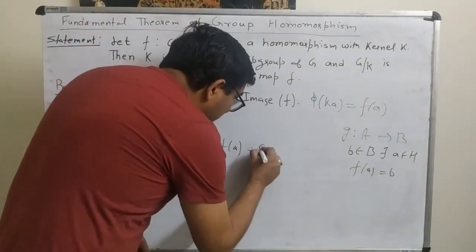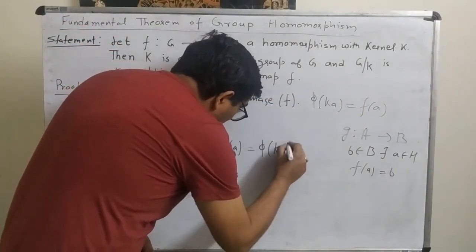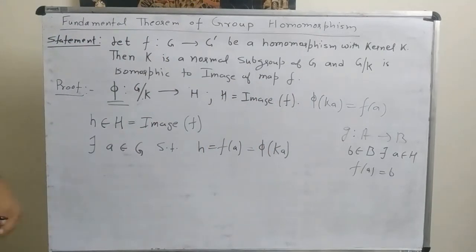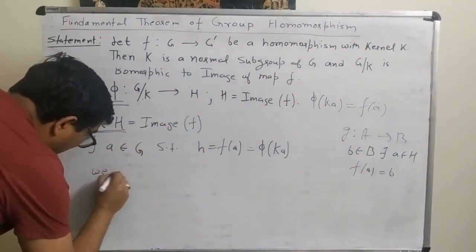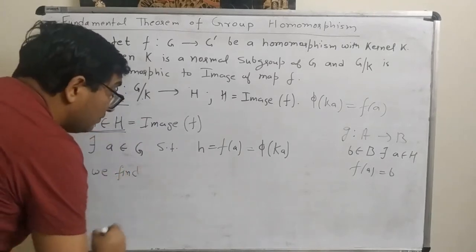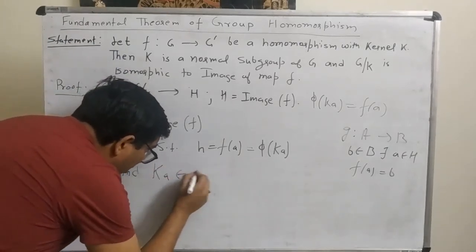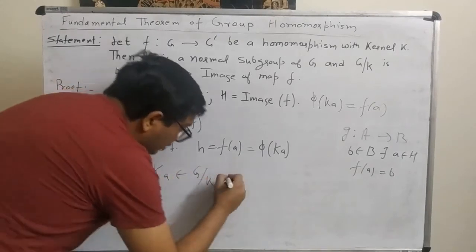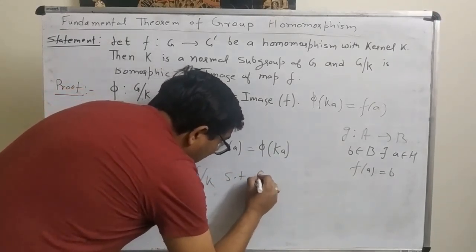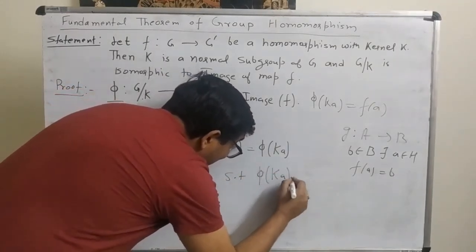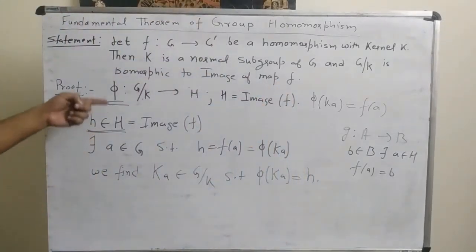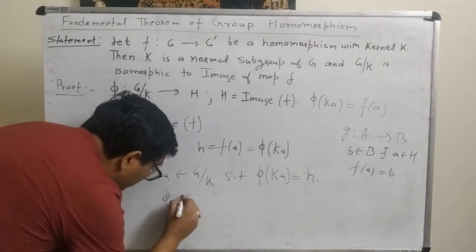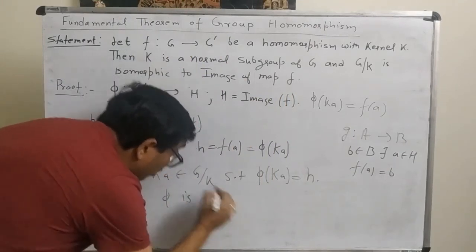This is phi of Ka. So this implies for this h belongs to H, we find Ka belongs to G by K such that phi of Ka is equal to h. It implies phi is onto.